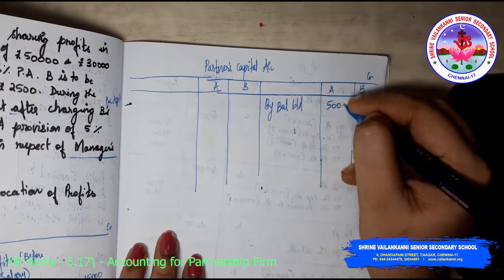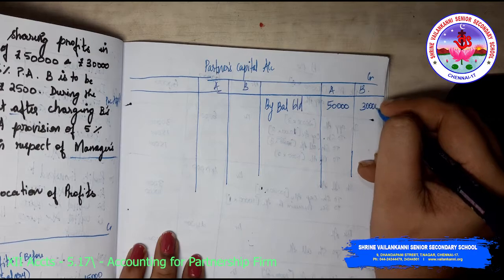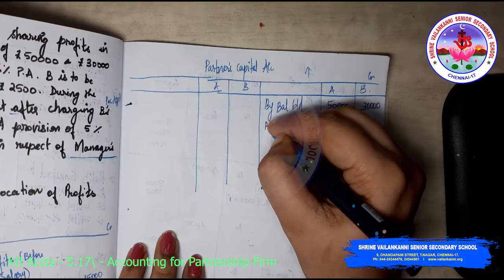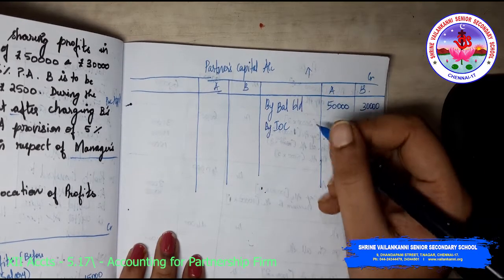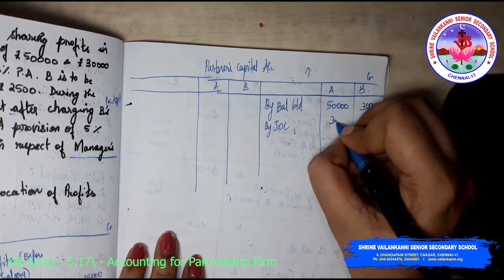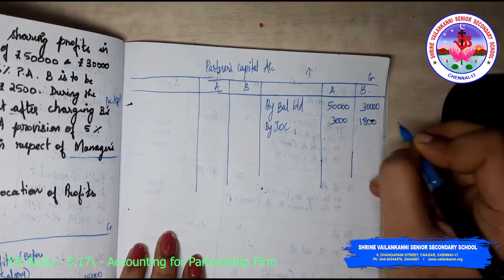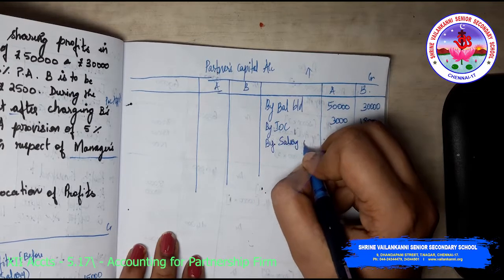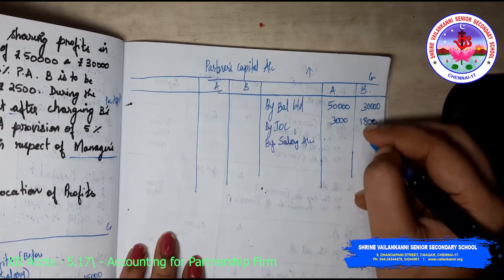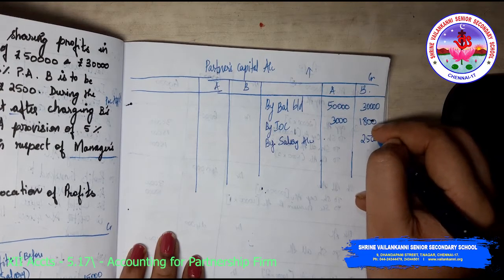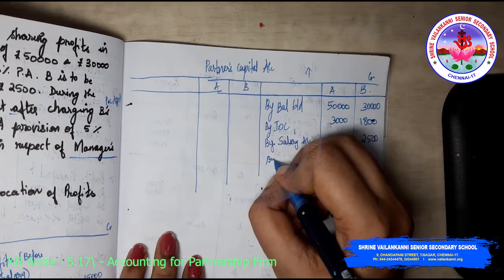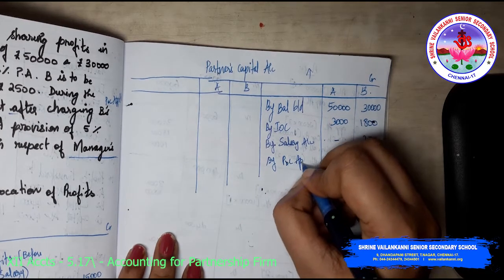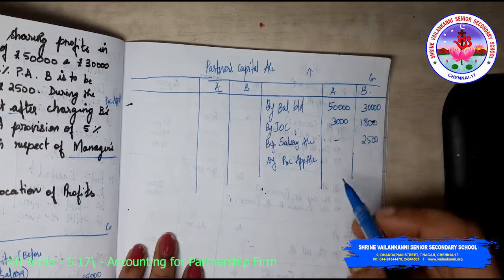So 50,000 and 30,000. Anything that increases your capital will be credited: by interest on capital, which is 3,000 and 1,800, by salary 2,500 only for B, by profits, that is P&L appropriation account, profits.